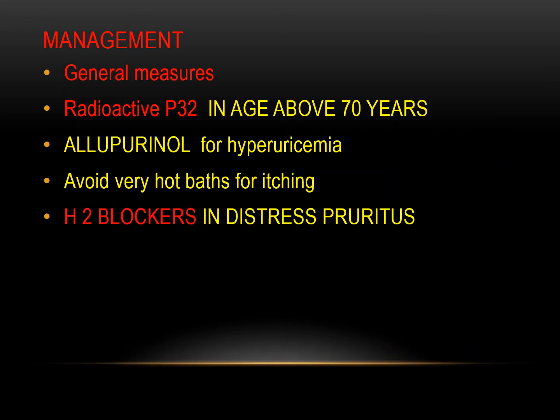General measures like radioactive P32 in age above 70 can also be used. For hyperuricemia, we give allopurinol, and we advise the patient not to take hot baths so that the itching problem does not occur. Sometimes if there is very distressing pruritus, we can also give an H2 blocker.